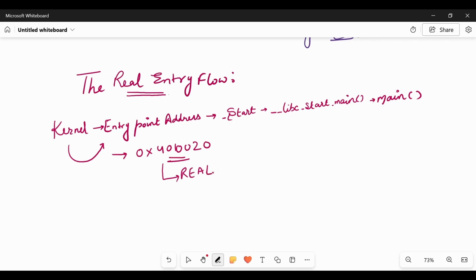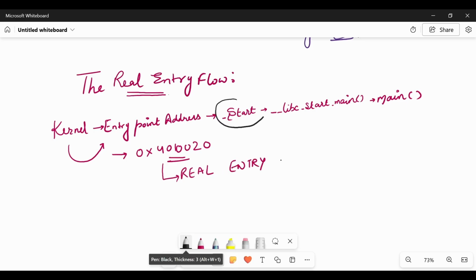This address is different for every program, and when it goes there, it sees that at that address our start function is there. So we see that start is actually the true beginning.